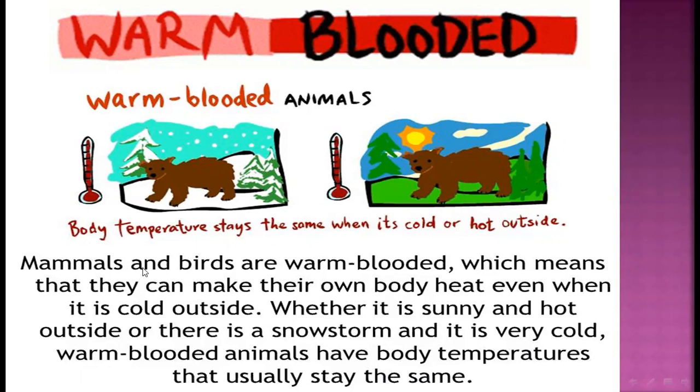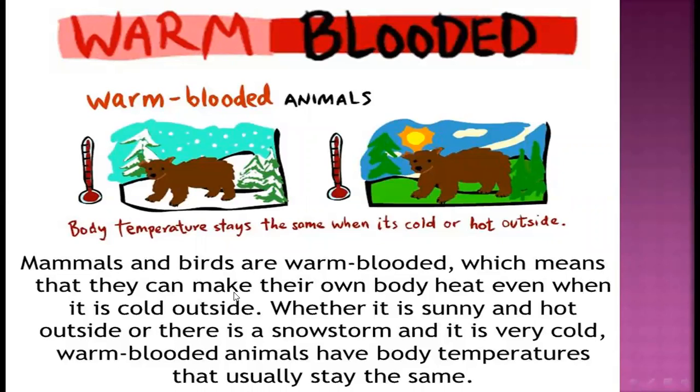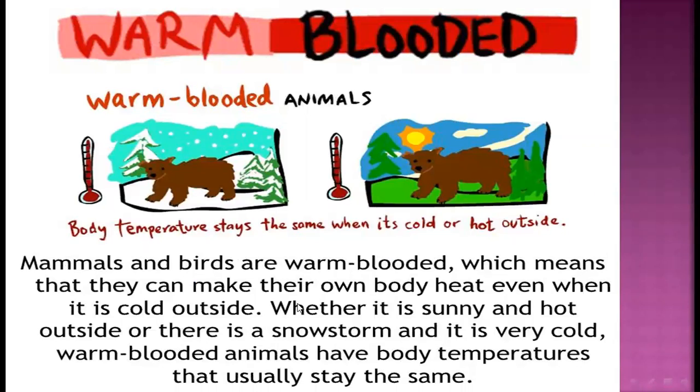Again, we repeat: mammals and birds are warm-blooded, reptiles, amphibians, and fish are cold-blooded. Cold-blooded animals become hotter and colder depending on the temperature outside, and warm-blooded animals can make their own body heat even when it is cold outside.